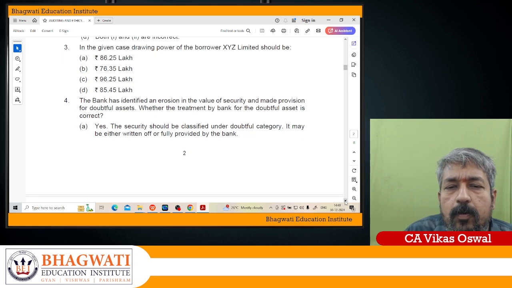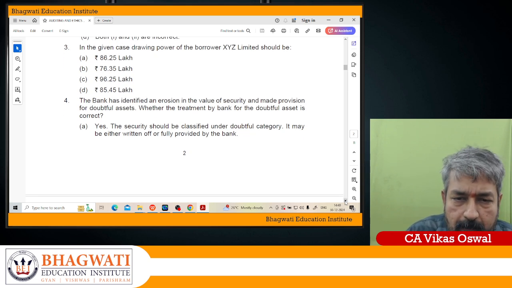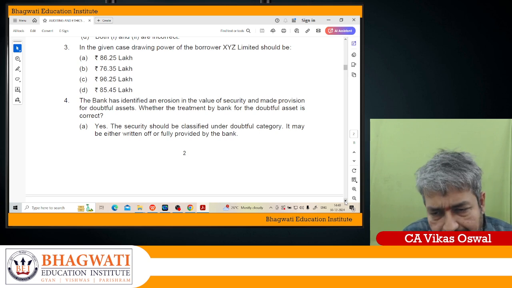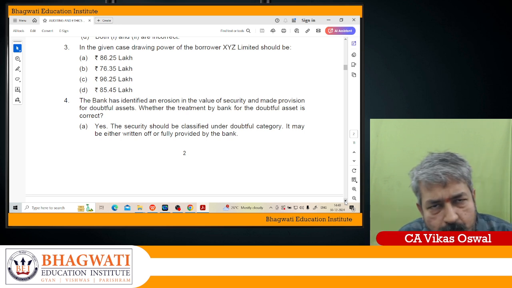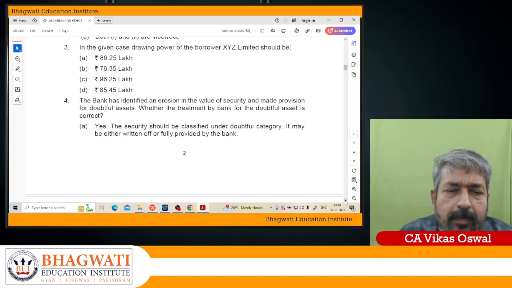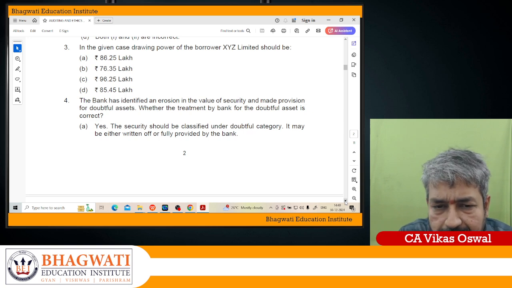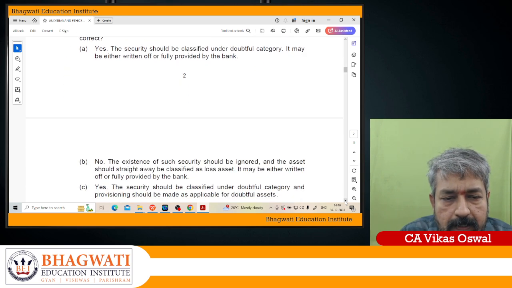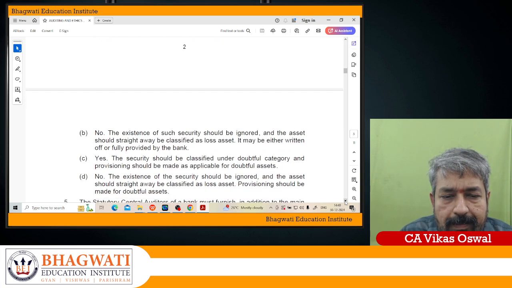The bank identified erosion in the value of security and made provision for a doubtful asset. Whether the treatment of the bank as a doubtful asset is correct, it is definitely not correct. The fall is more than 90%, so it has to be a loss asset. So wherever they say yes, the security should be classified, no, not acceptable. The classification is not correct. So yes is not a right option. Similarly, C, yes, that is also not a right option.